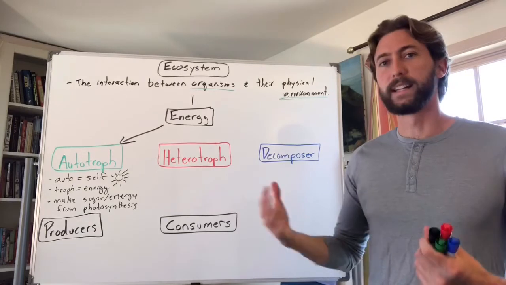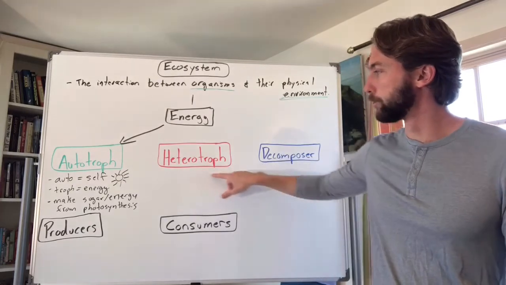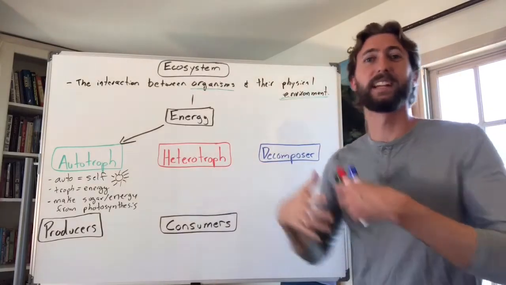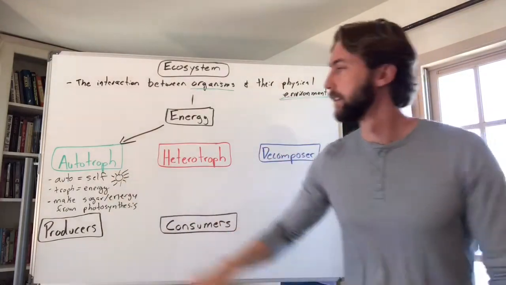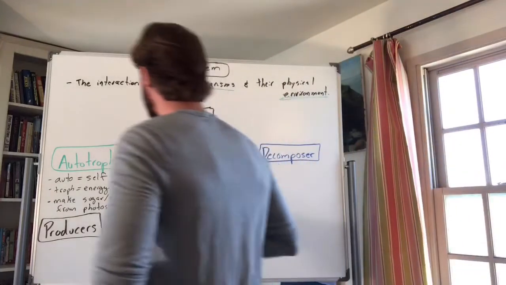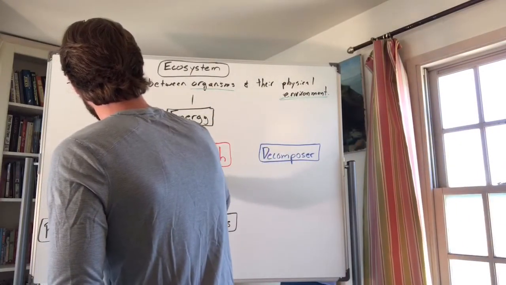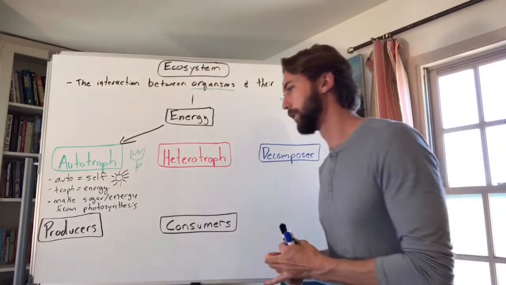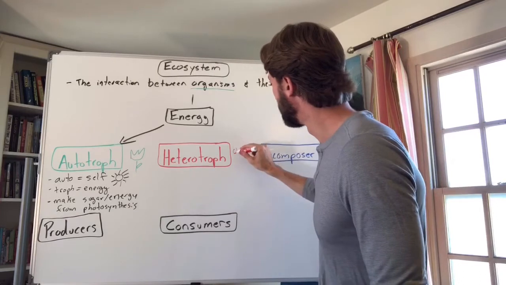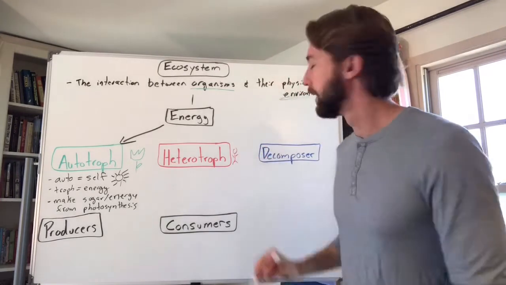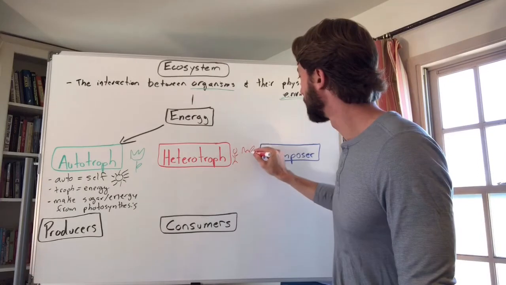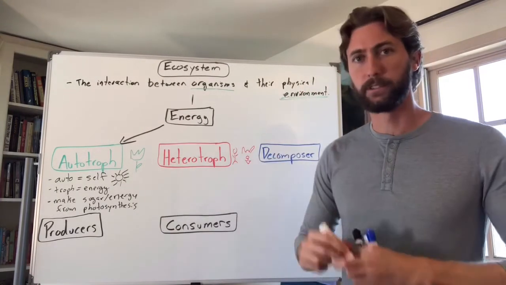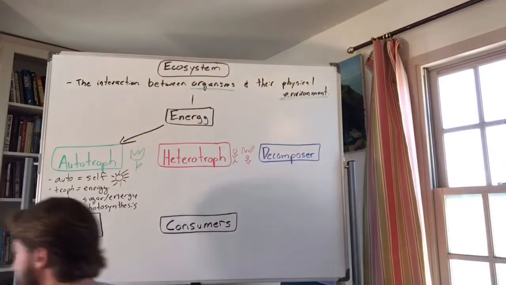The second type of organism, you can be a heterotroph. So hetero, guys, hetero means different, troph means energy, so it means they get their energy from others. They don't make their own energy, right? These guys, I'm gonna draw a plant over here, right? This is my flower. Maybe a flower is an autotroph. Heterotrophs, we're talking about us, we're talking about human beings, right? We have to eat to get energy, or maybe we're talking about a wolf or a dog or something. These are heterotrophs. So hetero means different, energy from others.